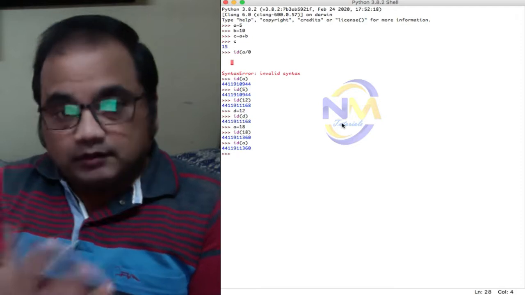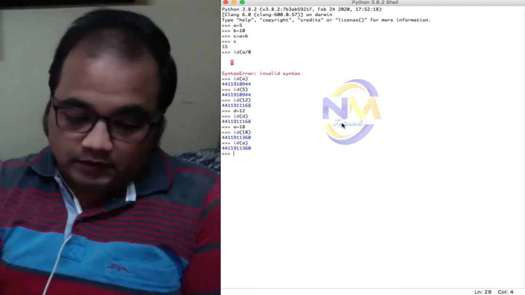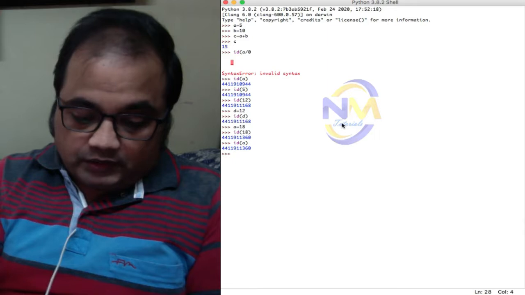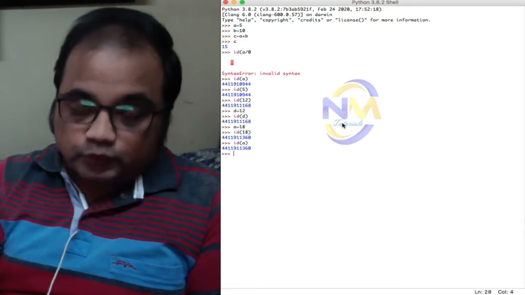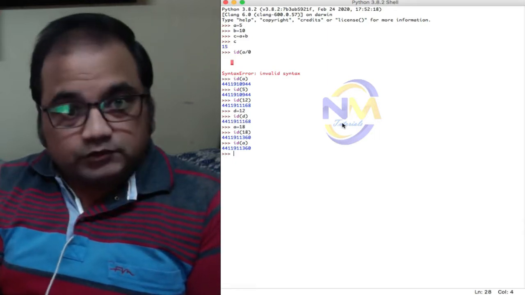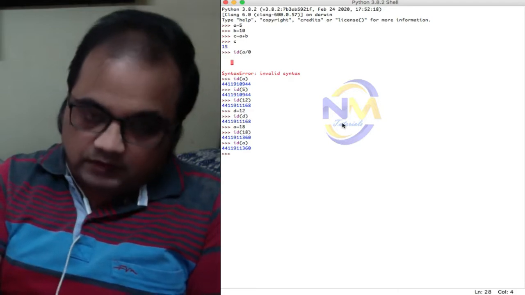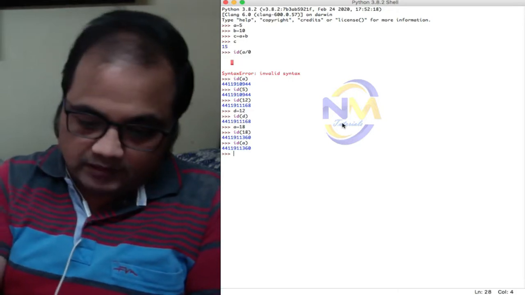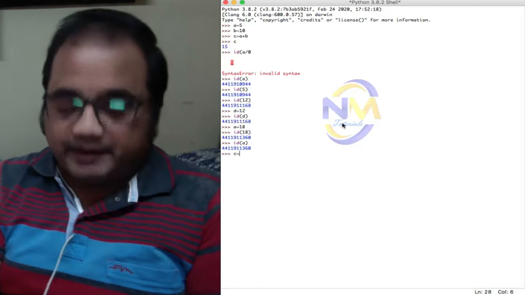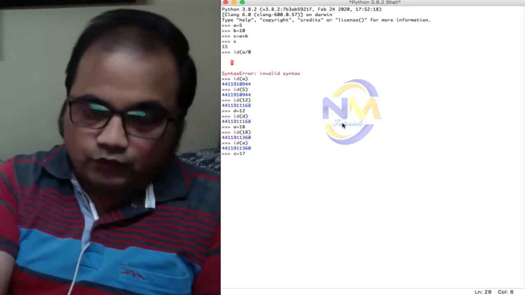And now come to the operators again. Say suppose I want to divide two values. Now C is equals to 17 divided by 3.